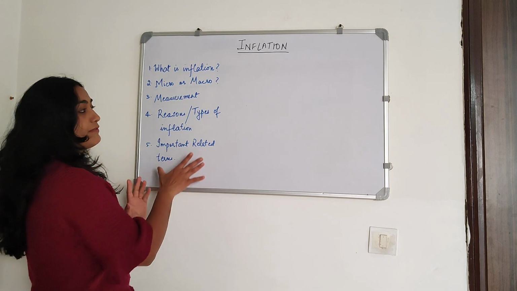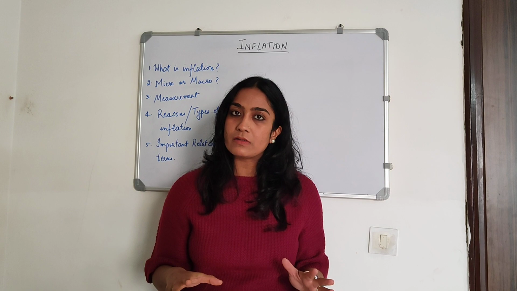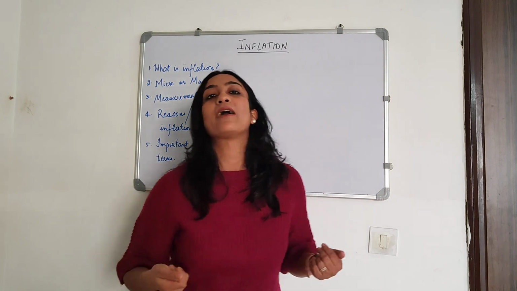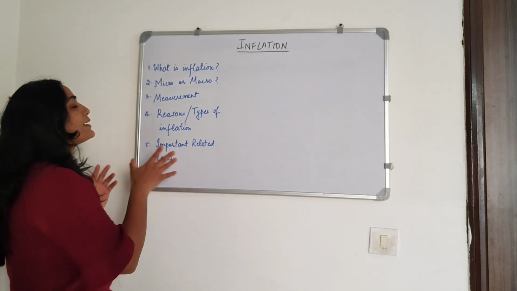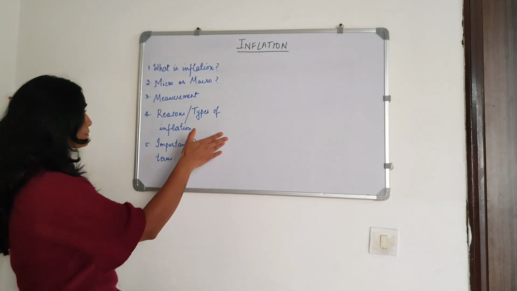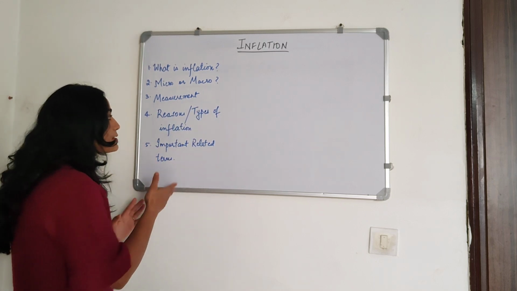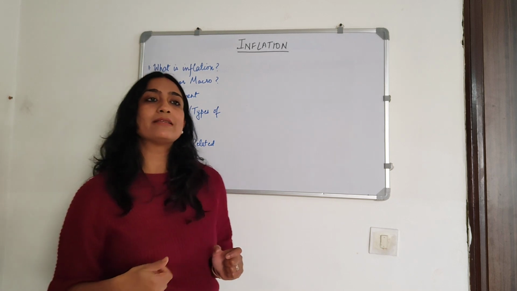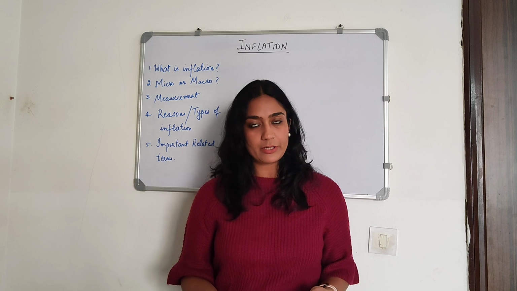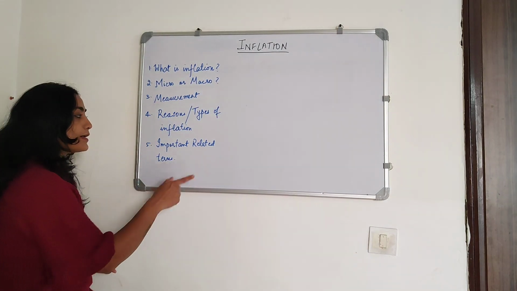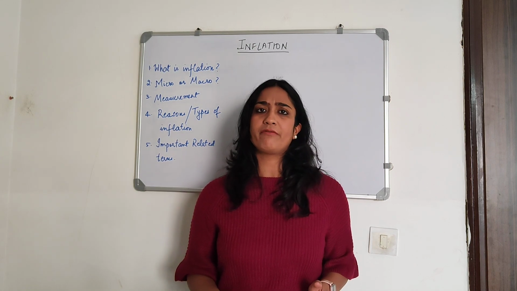These are the topics that we're going to talk about. These basically will break down inflation for you in simpler terms, and one by one you'll get the hang of it. We'll start with what inflation is. We'll move on to whether it's a micro or a macro concept. Then we'll discuss how inflation is measured. Next, we will discuss the types of inflation, which will be based on what causes a particular instance of inflation. And finally, we'll discuss a couple of terms that are related to inflation but often cause some confusion, so we're going to get that out of our way.